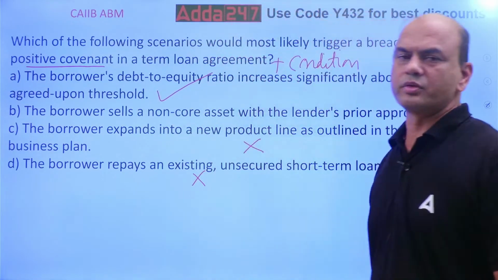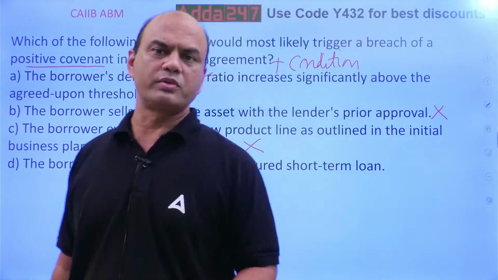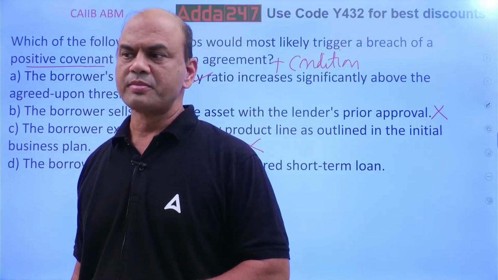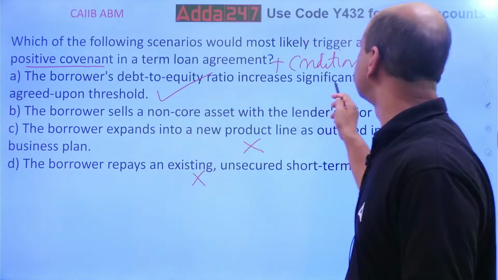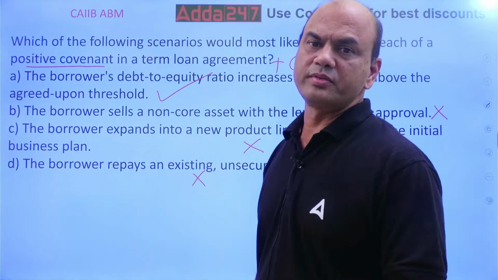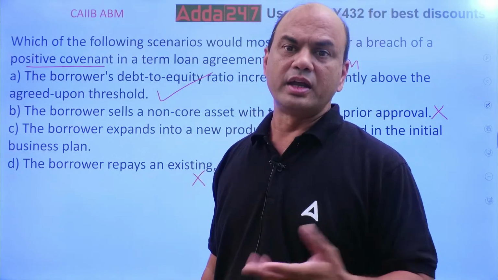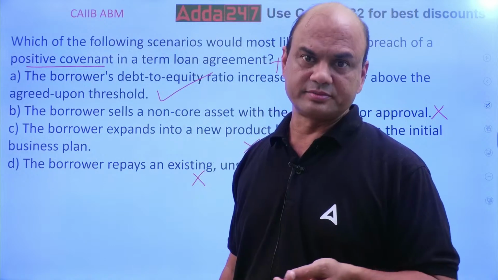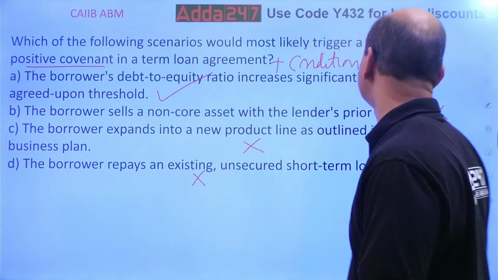Breach of positive covenant, isn't it? Breach of positive means actually we are talking of a negative covenant. So here the borrower's debt to equity ratio increases significantly above the agreed upon threshold. What does it mean? If it moves above the given threshold, it means my debt is increasing. That is very serious, isn't it? Next.